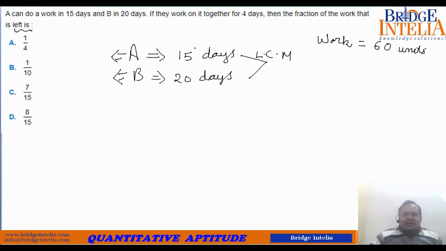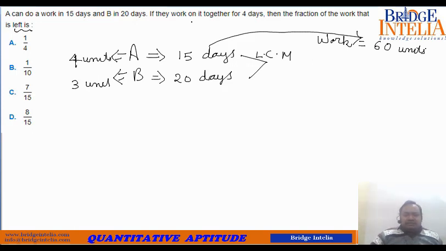So based on this you can define their output. So in 15 days A can produce an output of 60 units, can do a work of 60 units. So per day he must be doing 4 units of work. Similarly B, in 20 days B can work 60 units. So in 1 day he must be working 3 units. So A's output is 4 units, B's output is 3 units.